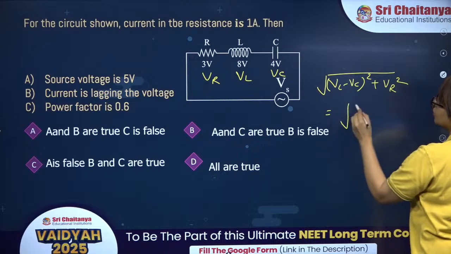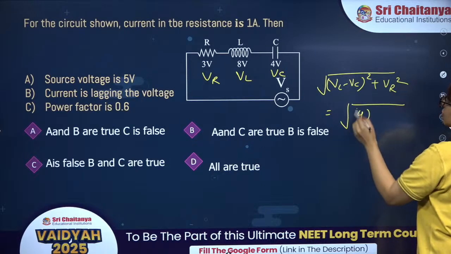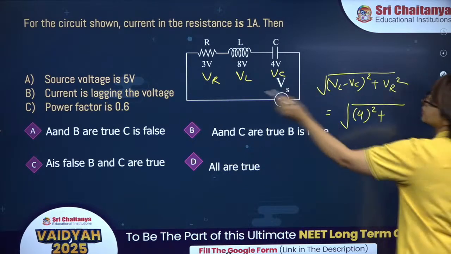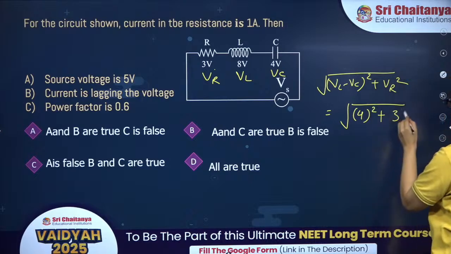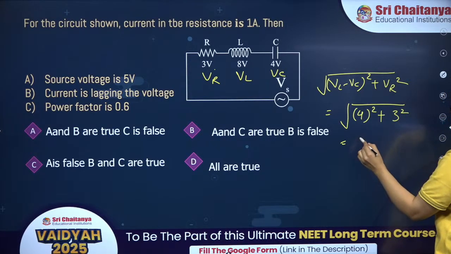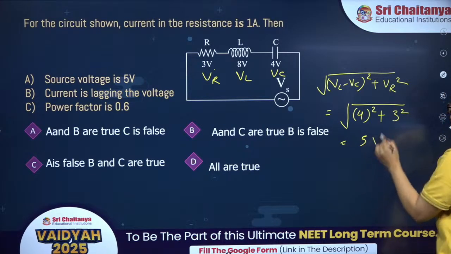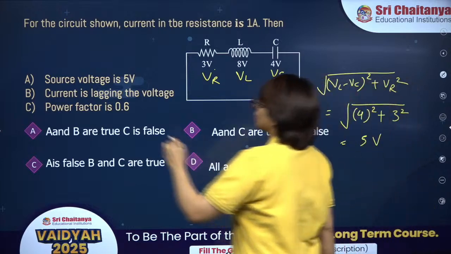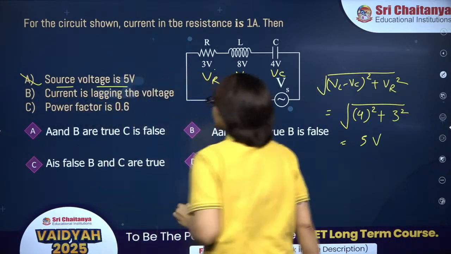So this will be under root of 8 minus 4 whole square plus VR, which is 3, square. So this will be 16 plus 9, 25, which is 5 volt. So the source voltage is 5 volt. Matlab, statement 1 is correct.